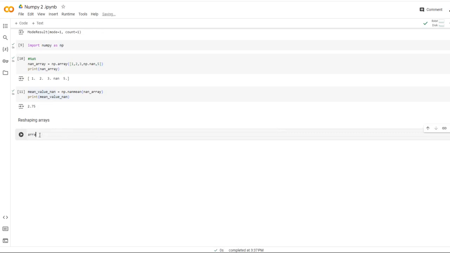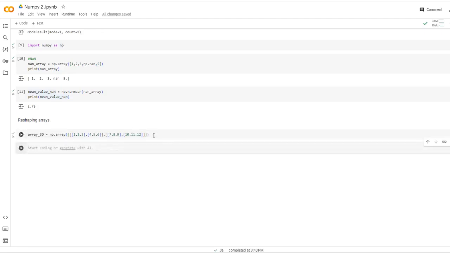For example, I'll create a three-dimensional array: 1, 2, 3, 4, 5, 6, 7, 8, 9 and 10, 11, 12. Let's see how this array is. Print the 3D array.